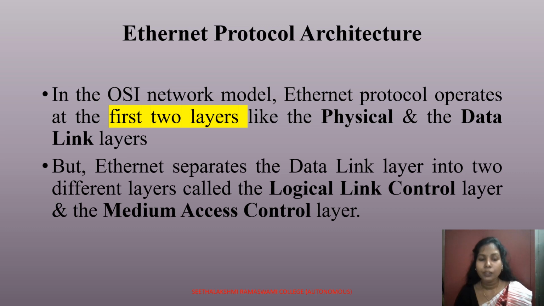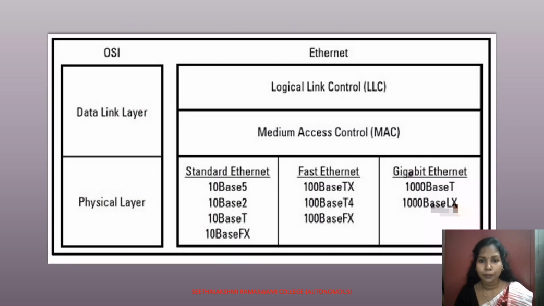So in the OSI network model, Ethernet protocol operates at the first two layers, the physical and the data link layers. But Ethernet separates the data link layer into two different layers called the logical link control layer and the medium access control layer. So this is the representation. As you can see, the OSI is divided into physical layer and data link layer, whereas in Ethernet, the physical layer remains the same, whereas the data link layer is divided into logical link control and medium access control.